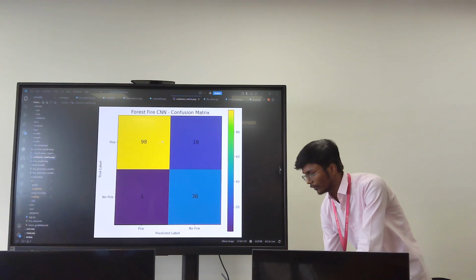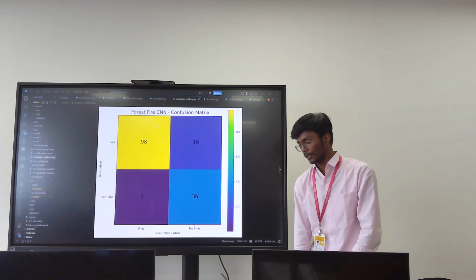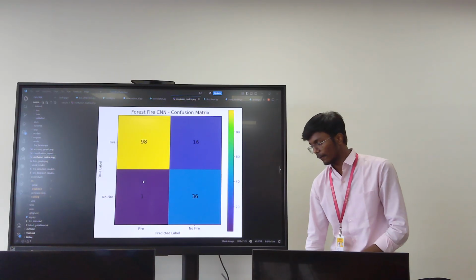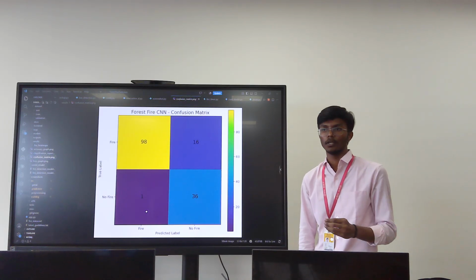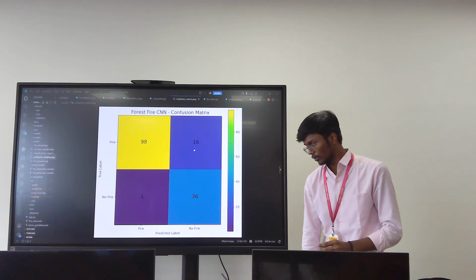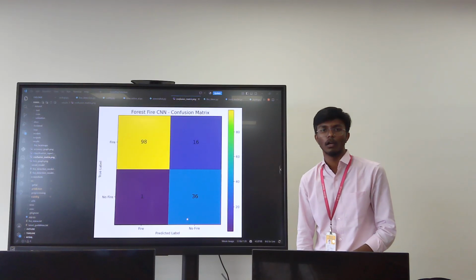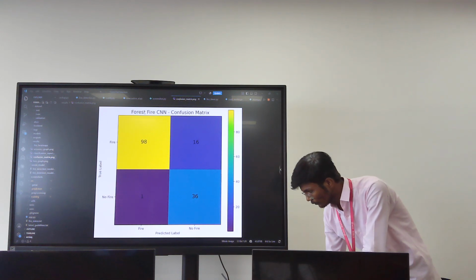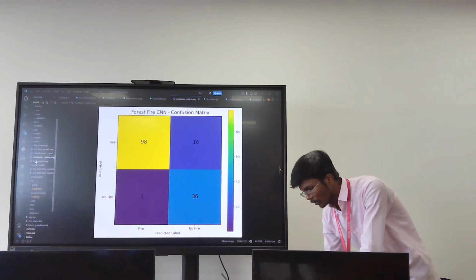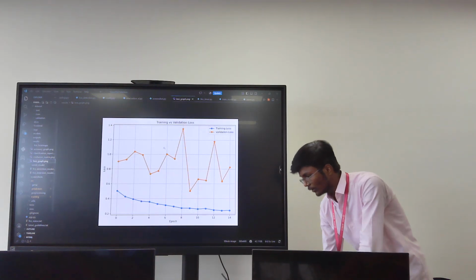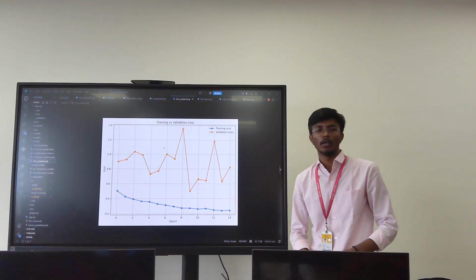This is my confusion matrix, which detects 98 images correctly, with 1 false fire alarm, 16 missed fires, and 36 correct no-fire images. This is my training versus validation loss graph.